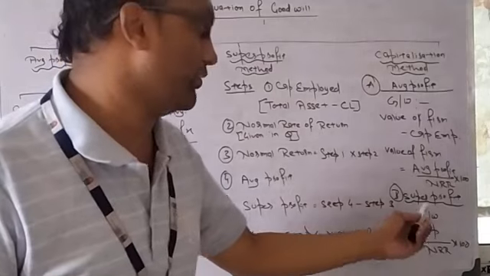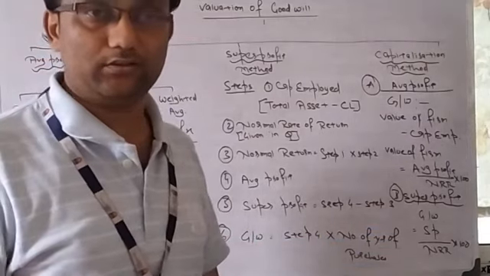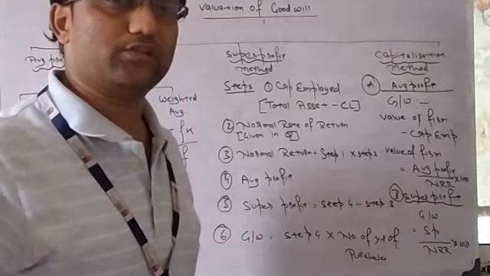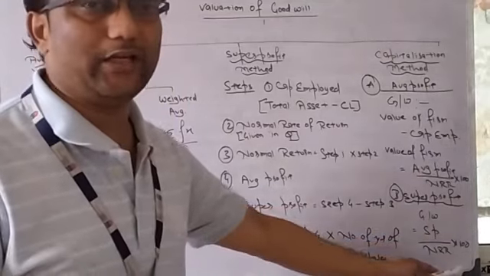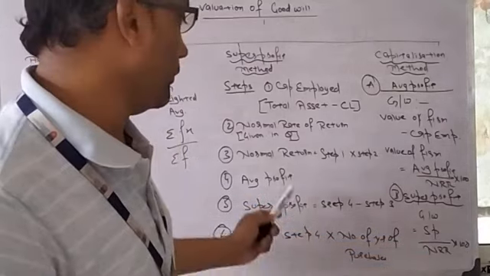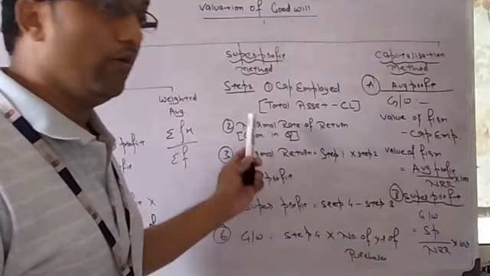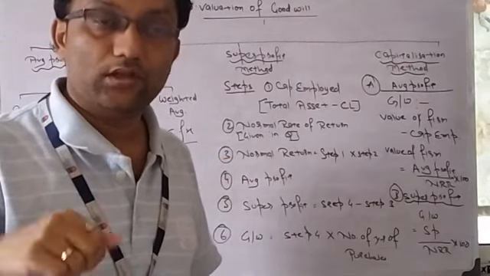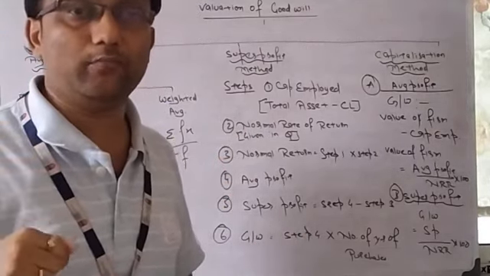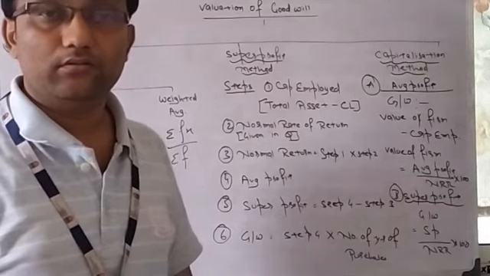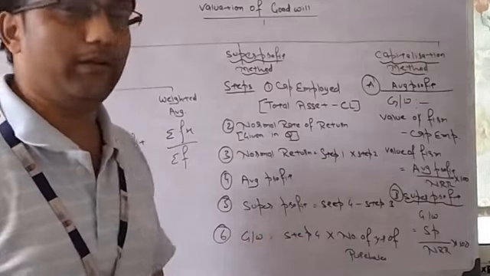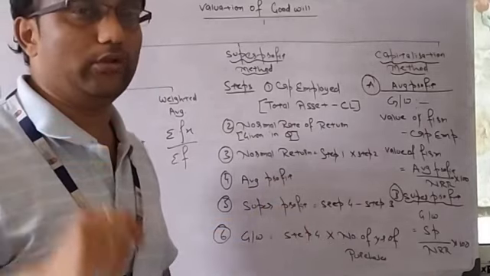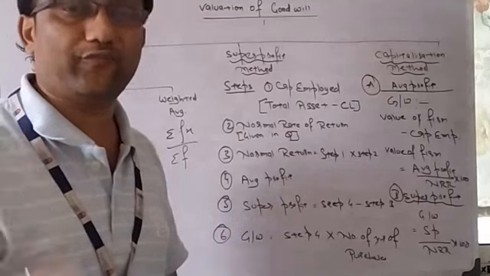And last method, capitalization of super profit method. One formula straight away: super profit divided by normal rate of return into 100. Follow the first 5 steps to calculate super profit. In this example, my average profit was 3.5 lakh, my normal return was 2 lakh, so my super profit is 1,50,000.